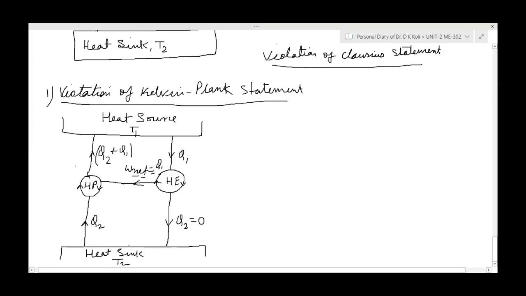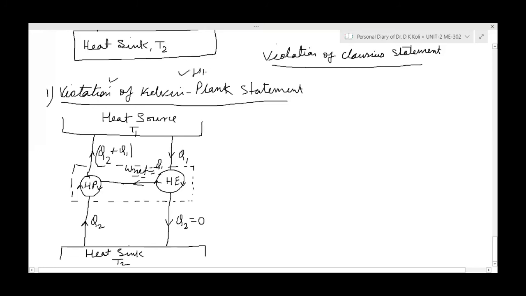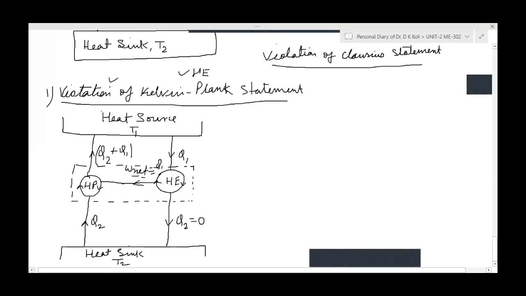Q2 equal to 0, how did that happen? We have assumed it because we have to violate the Kelvin-Planck statement. We have to violate the Kelvin-Planck statement, otherwise it will not be violated. Kelvin-Planck means you can say that is connected to the heat engine. Kelvin-Planck means heat engine. Okay.